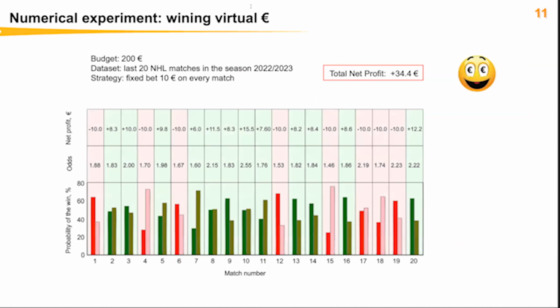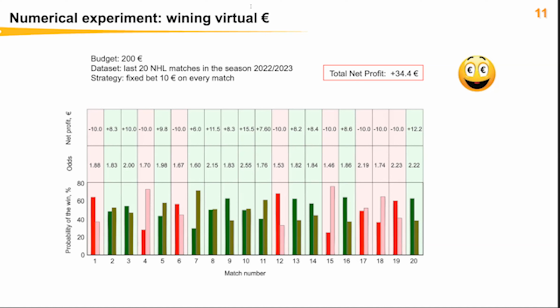And okay, so we have the model which has 60% accuracy. We have the odds from bookmakers. So what we can do is make a numerical experiment, just winning some virtual euros. I take some budget, for example, 200 euros. Then I place a bet on every match, 10 euros for every match, and I do that according to my model predictions. You can see that if the model gives me the right prediction, I win money, and if it gives me an incorrect prediction, I lose money.